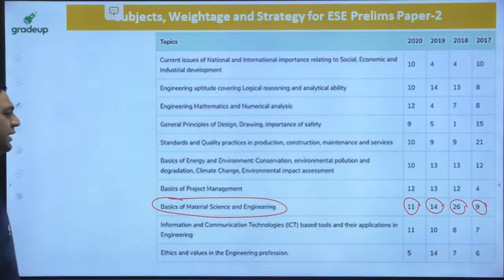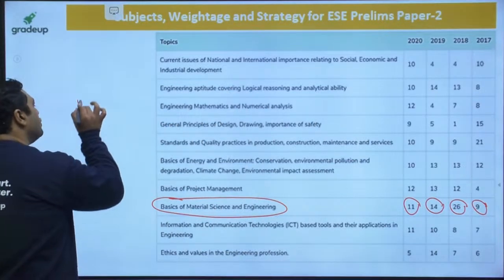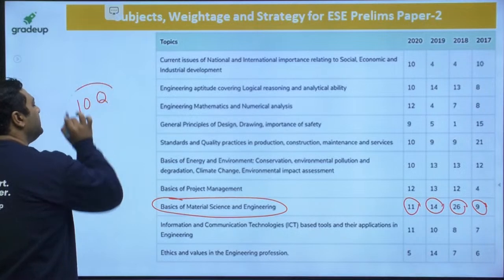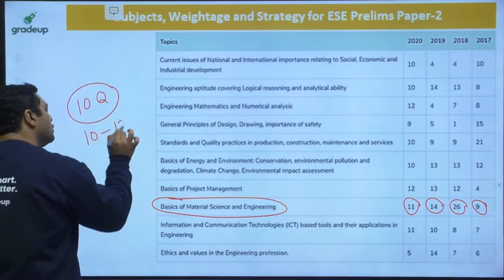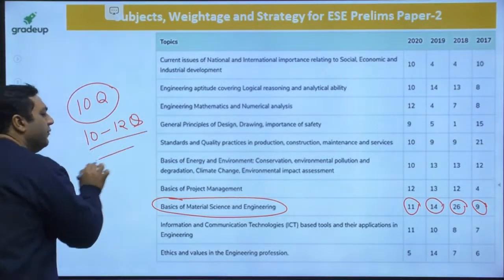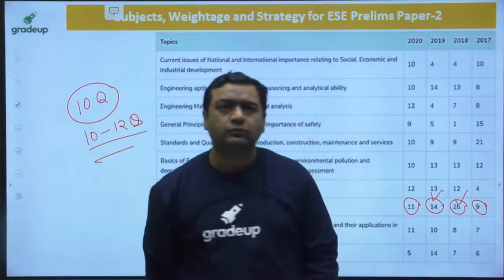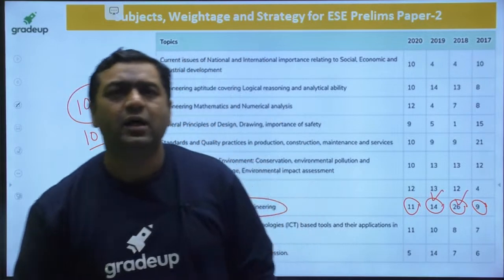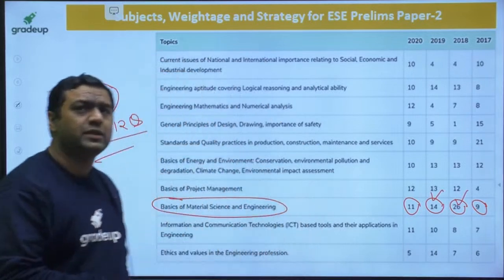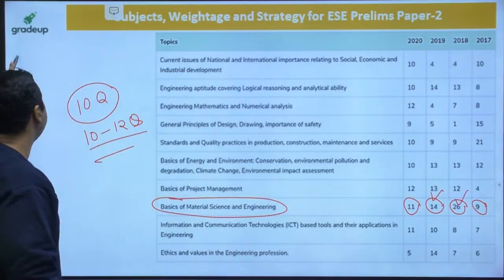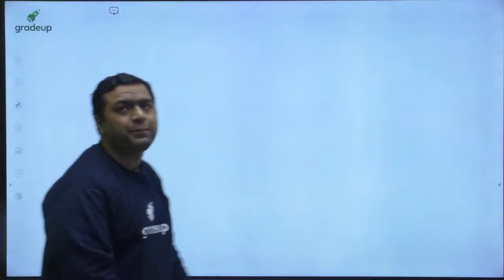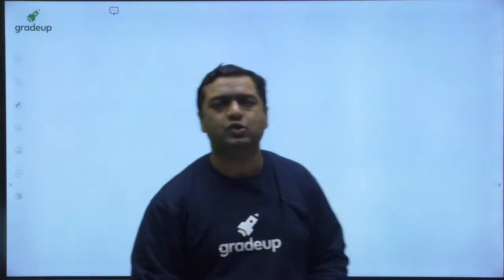So from this weightage you can expect minimum 10 questions will be coming. Even I will say 10 to 12 questions will surely be coming. Even the weightage has been quite more in some of the years. Still you can assure at least 10 questions from this. Okay guys, so 10 questions means minimum 20 marks, minimum 10% marks is going to be from this topic.